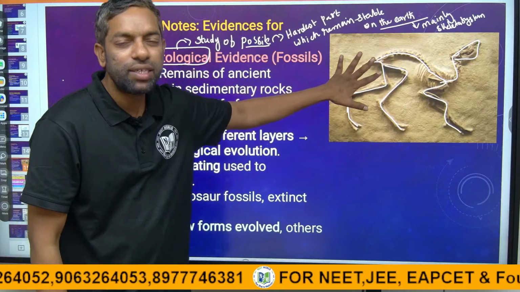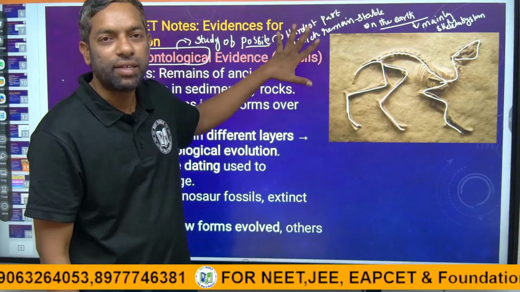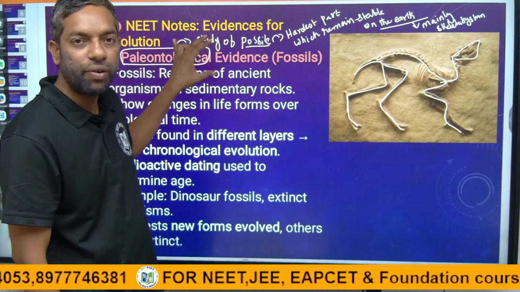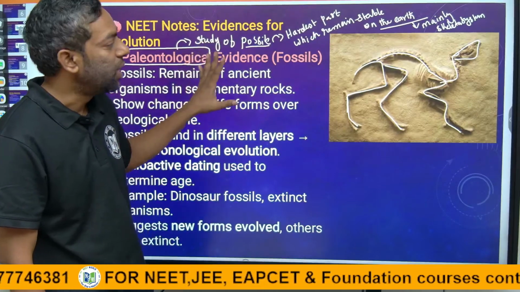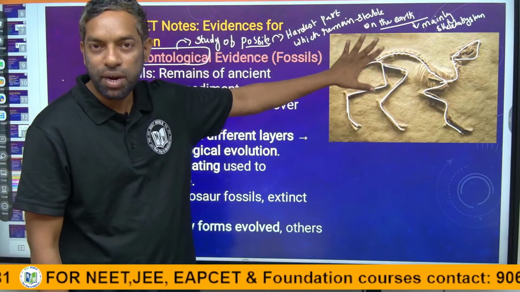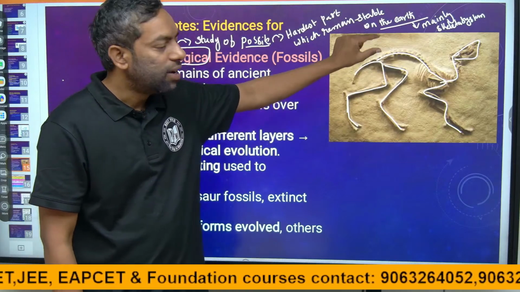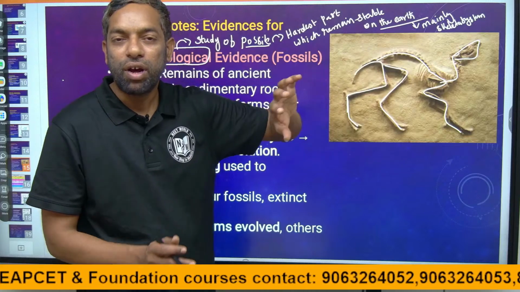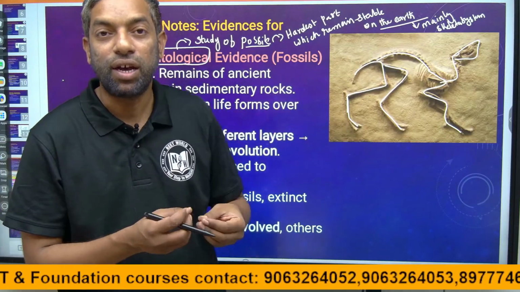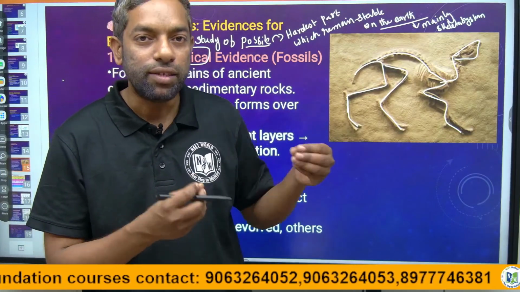So what can this skeleton say about evidence of evolution? Is evolution taking place? In what time period did dinosaurs evolve?